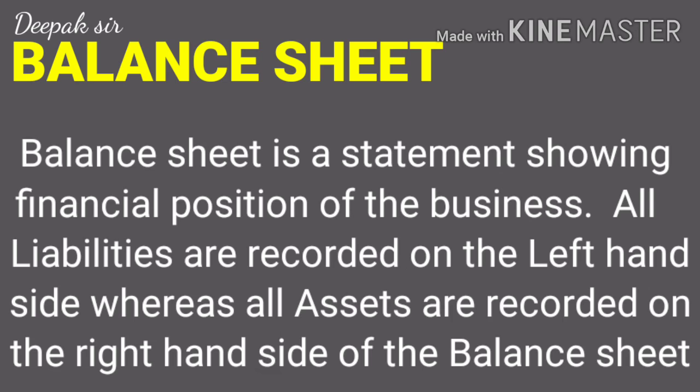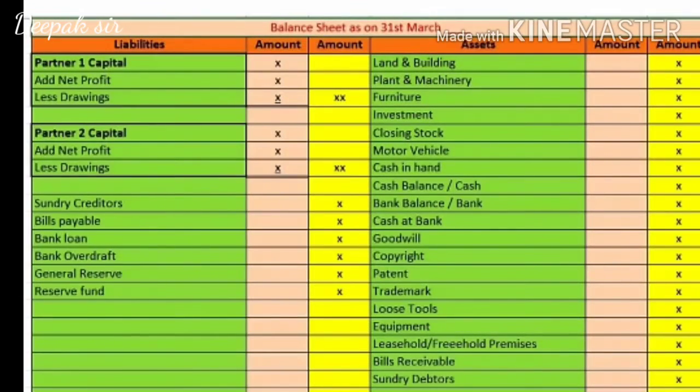Now all the liabilities are recorded on the left hand side, whereas all the assets of the business are recorded on the right hand side. Now let us see the format of the balance sheet. So as told earlier, on the left hand side we have to record all the liabilities, and on the right hand side we have to record all the assets.